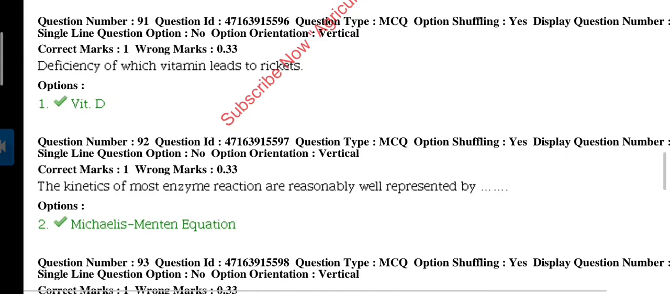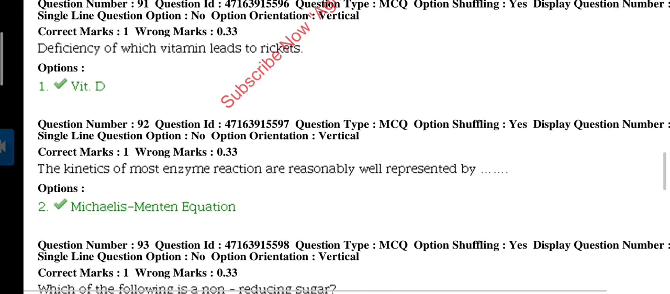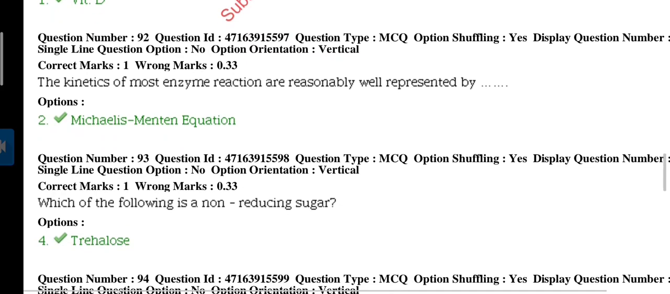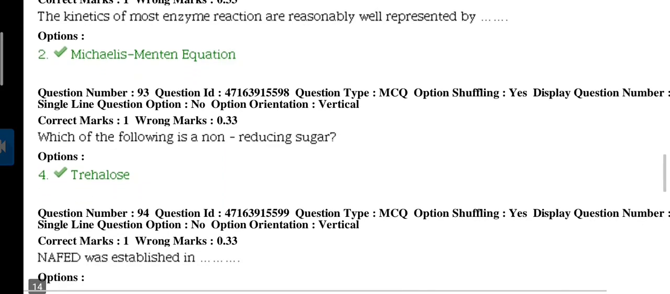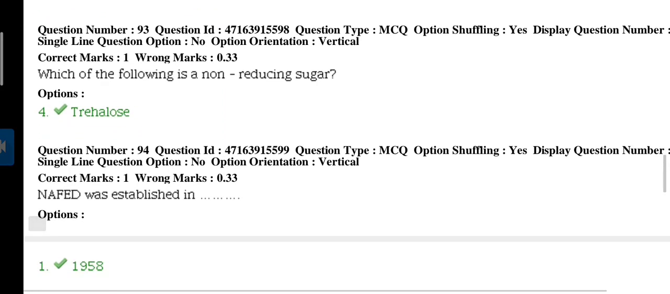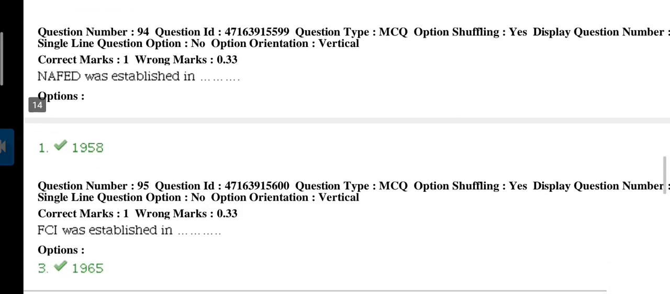Question 91. Deficiency of which vitamin leads to rickets? Answer is vitamin D deficiency, and vitamin D is obtained from sunshine. Question 92. The kinetics of most enzyme reactions are reasonably well represented by the Michaelis-Menten equation. Question 93. Which of the following is a non-reducing sugar? Answer is trehalose.